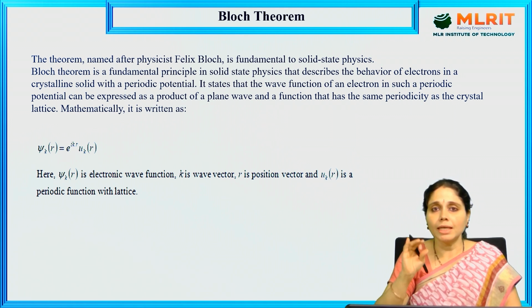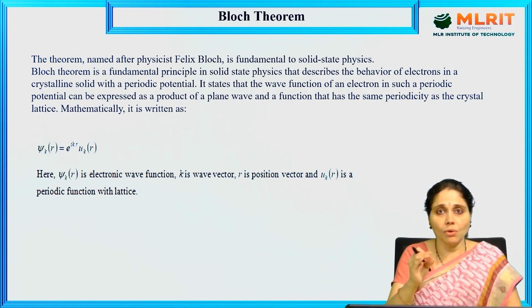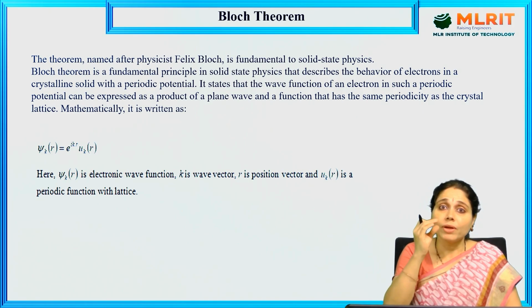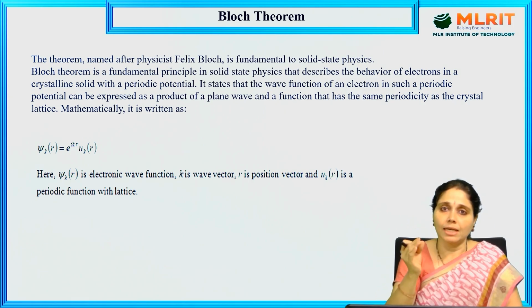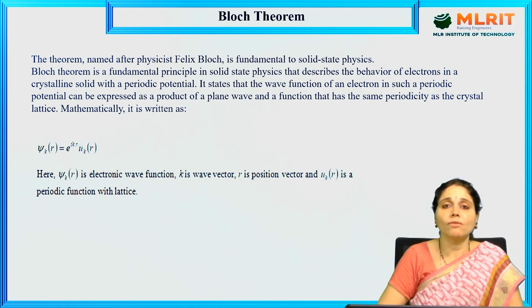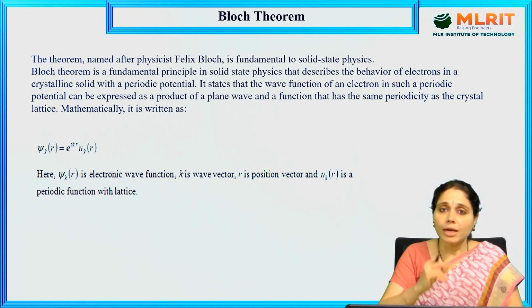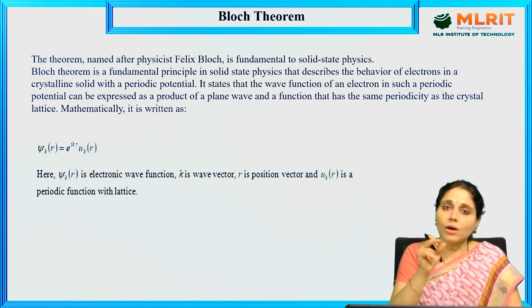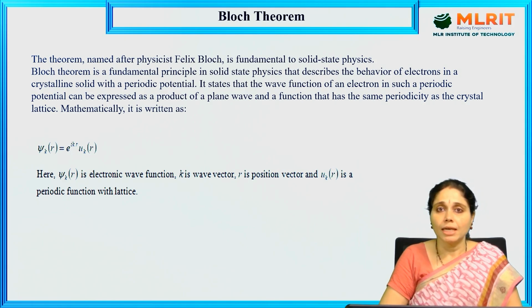These are the basic things that you know about an atom. And we are also explaining what we can see in a crystal. Yes, we have already learned what a crystal is. A crystal is a regular repetition of a unit cell, right? So today we are going to learn how the electron behaves in a crystal. This is given by Bloch.